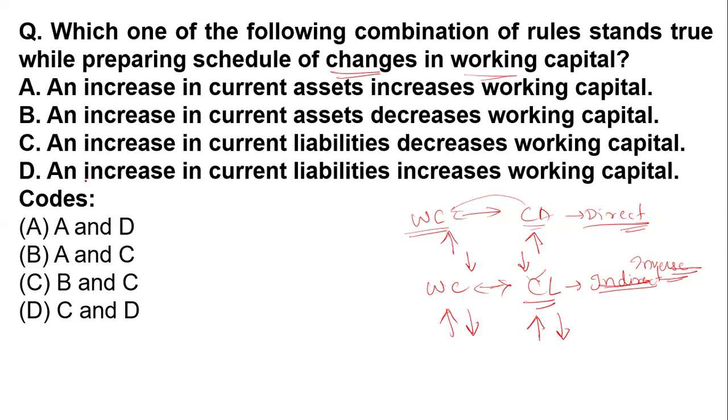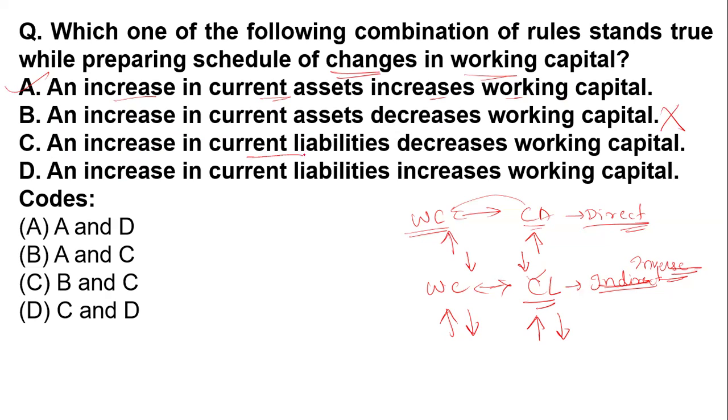Okay, so according to the concept I have told you, what will be the right answer for this question? Option number A, increase in current asset, increase in working capital. Yes ma'am, this is correct, because there is a direct relationship between the current asset and working capital. Now, increase in current asset, decrease in working capital. No ma'am, this is wrong.